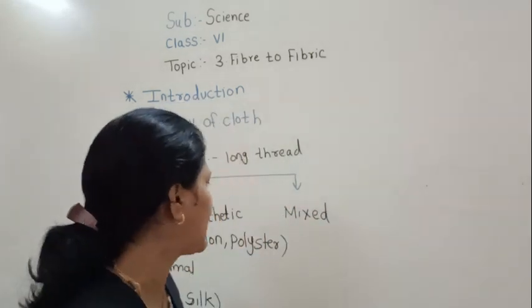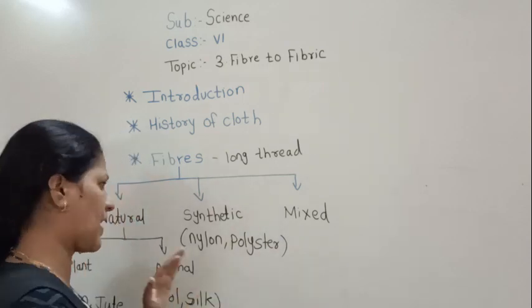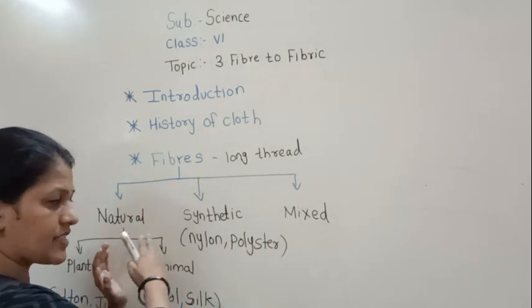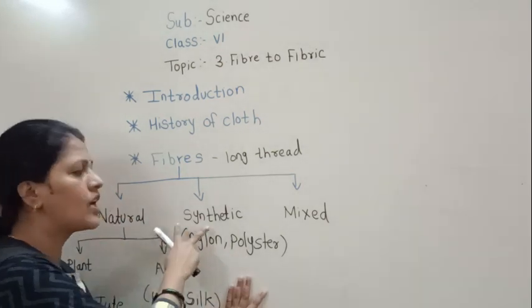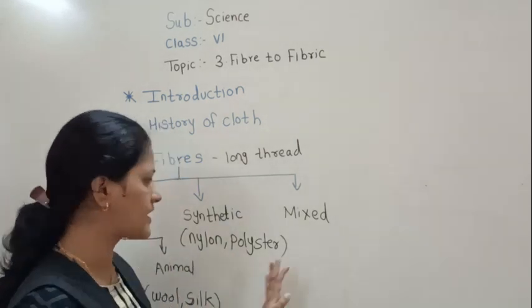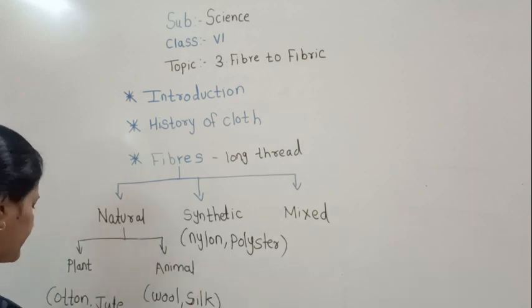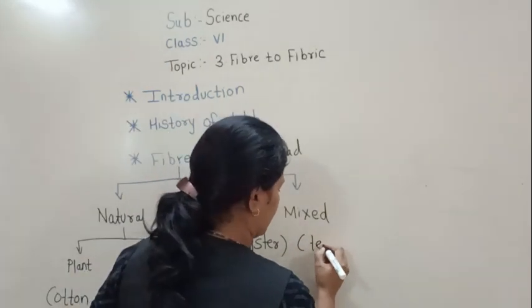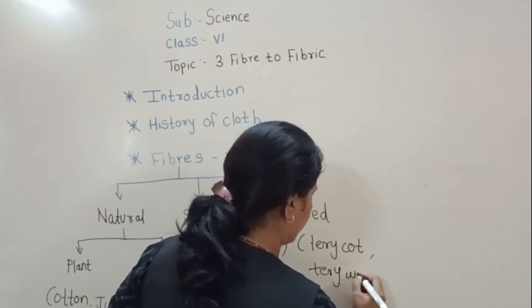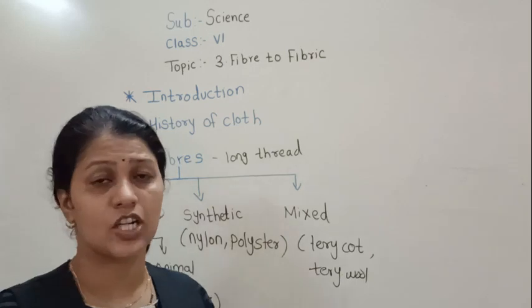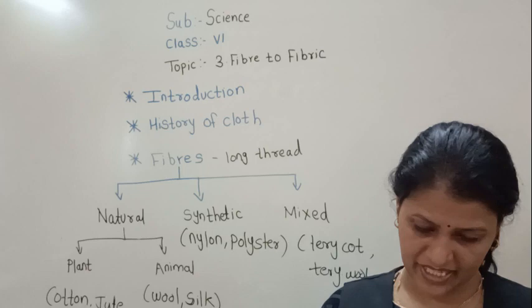Are you getting it? Now the last type of fiber is mixed fiber. It combines the good things from these two. By using these two things, the mixed fibers are used. For example, terrycloth, terry wool. Yes. So by using the advantages of both, we have used the mixed fiber.